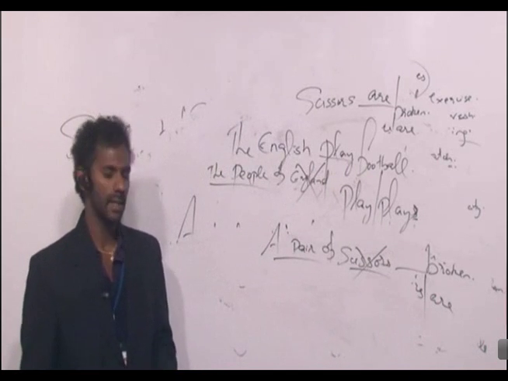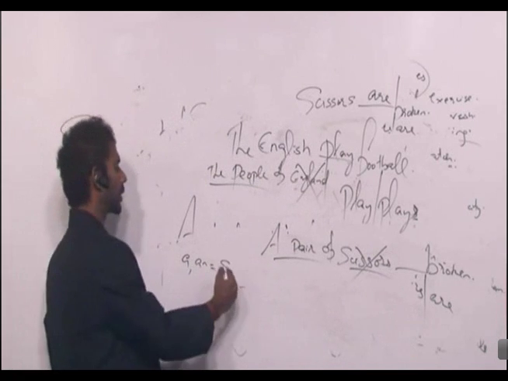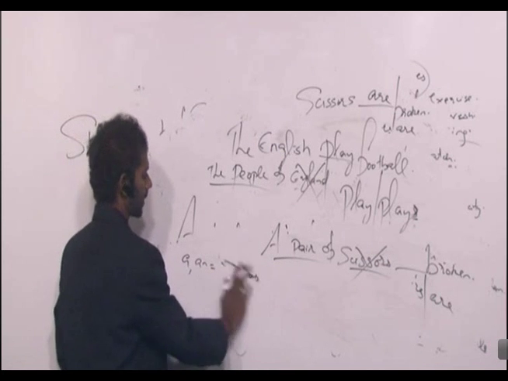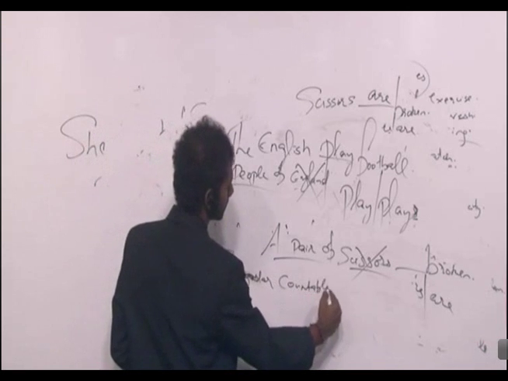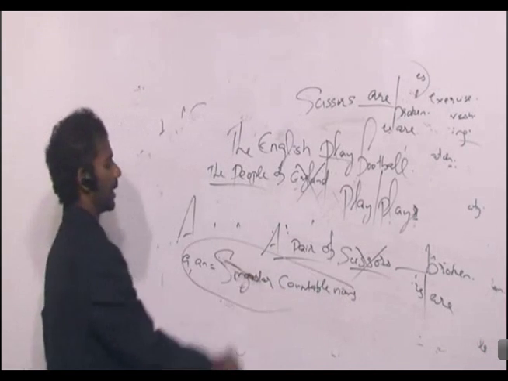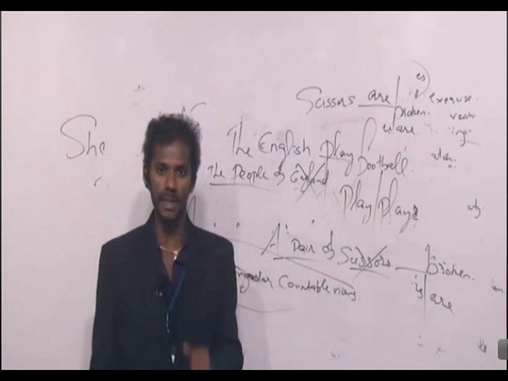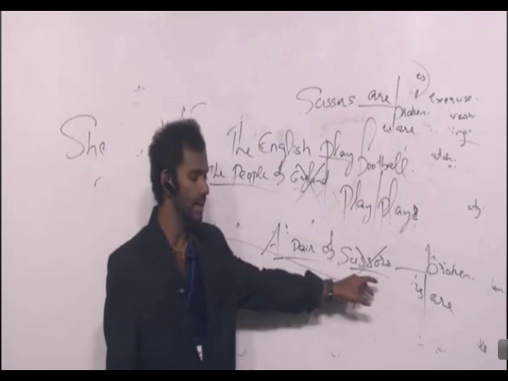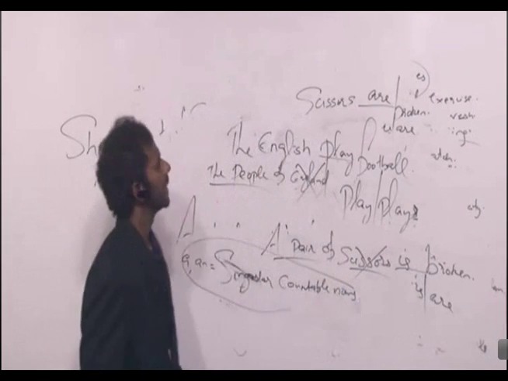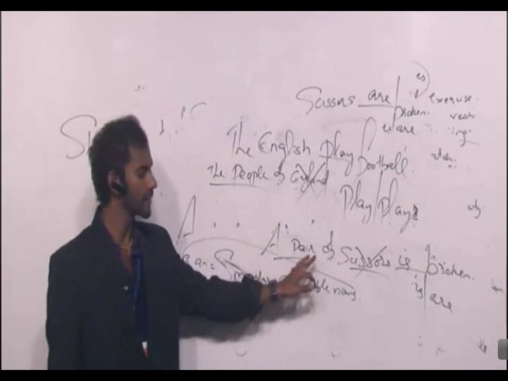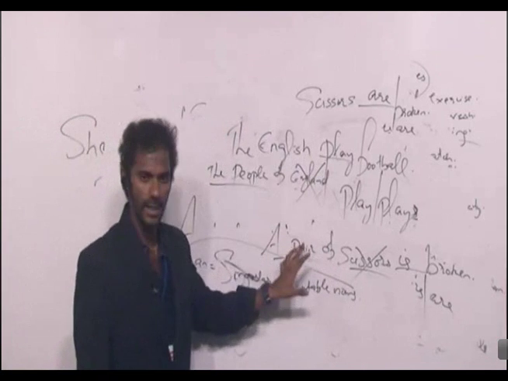A pair. Now, a and an are always used before singular countable nouns, right? Now, pair means two. We know that, but it says a pair, right? Eliminating the middleman, scissors gets eliminated. A pair is singular. Verb must also be singular. Is broken. So scissors are broken. A pair of scissors is broken, right? Now tell me, are the meanings of these two sentences the same or different?